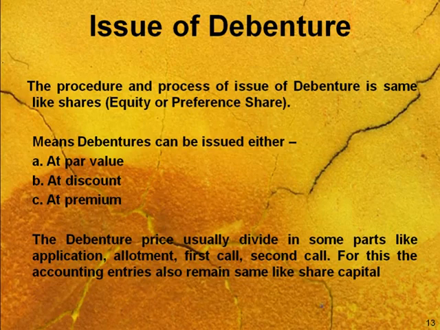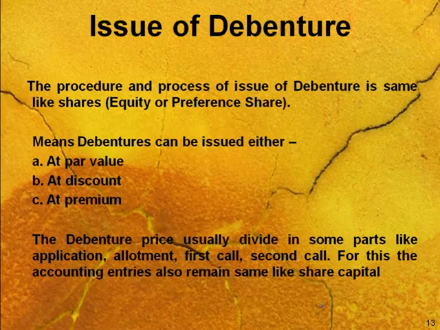The cases are the same as with shares. The debenture price is usually divided into some parts like application, allotment, and call money like first call and second call, etc. Means the company can call the amount not as an exact 100% lump sum, they can divide this figure into application, allotment and call money, same as in shares.